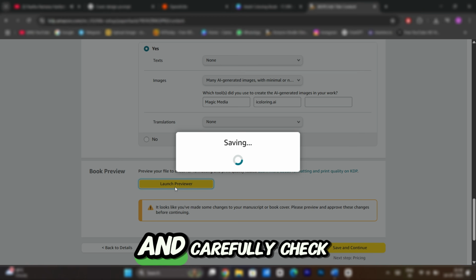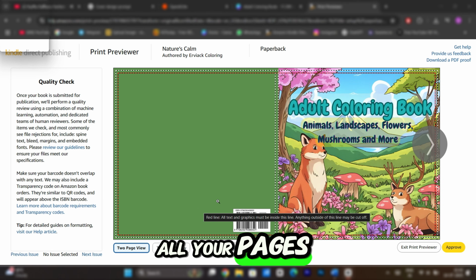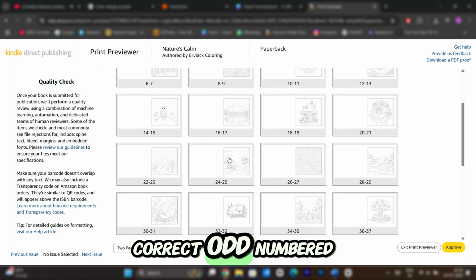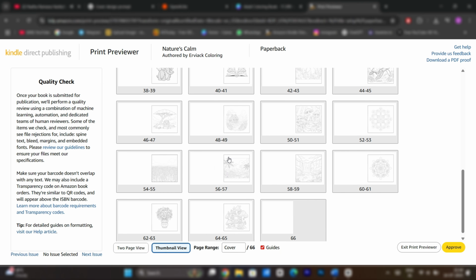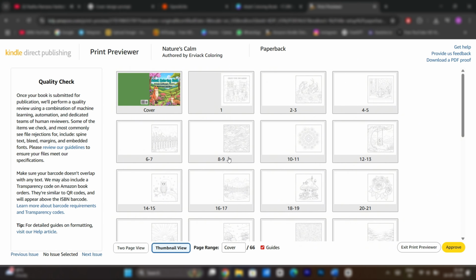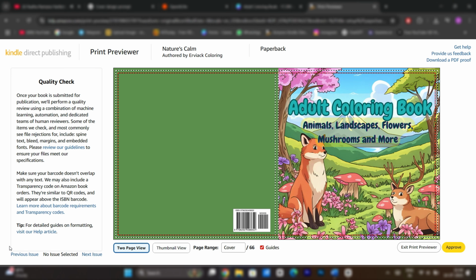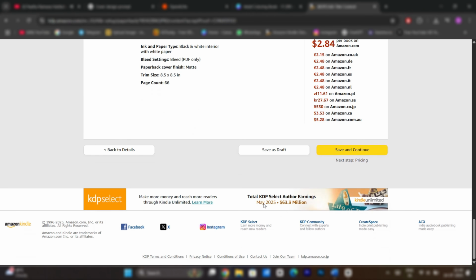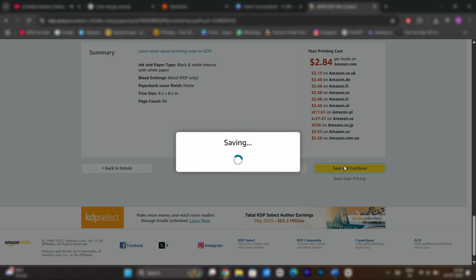Launch the previewer and carefully check all your pages. Make sure the images are aligned and on the correct, odd-numbered pages. Once everything looks good, click Approve. Then save and continue.